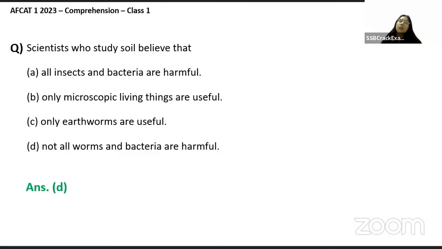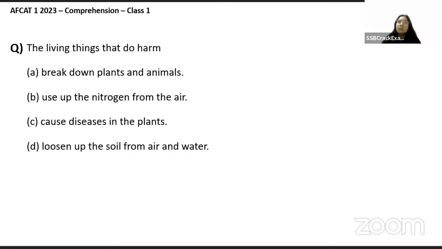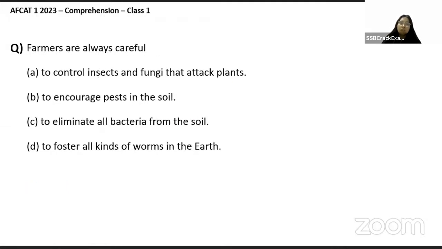Yeah, though the writer has talked about how certain things are harmful, at the same time, not all worms and bacteria are harmful. That's what the writer basically said. Okay, next. The living things that do harm break down plants and animals, use up the nitrogen from there, cause diseases in the plants, or loosen up the soil from air and water. Clearly, disease is mentioned there. So that is the answer. There's nothing to think about there.